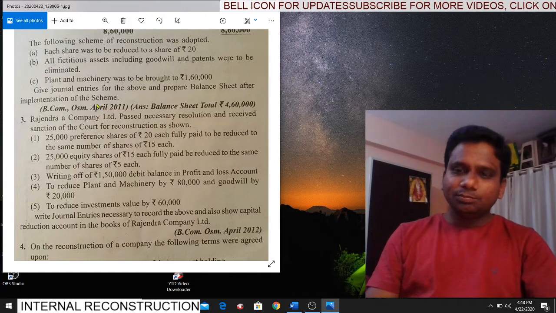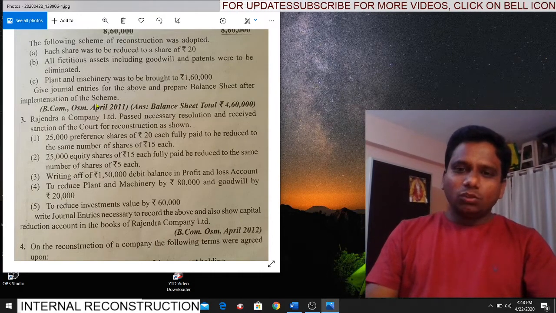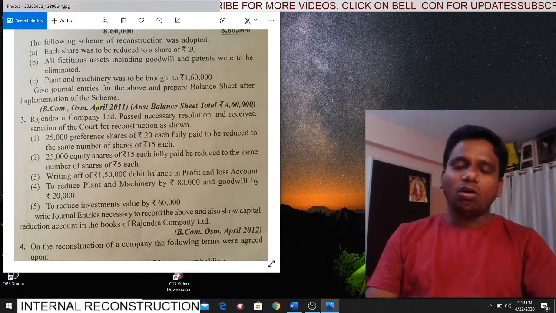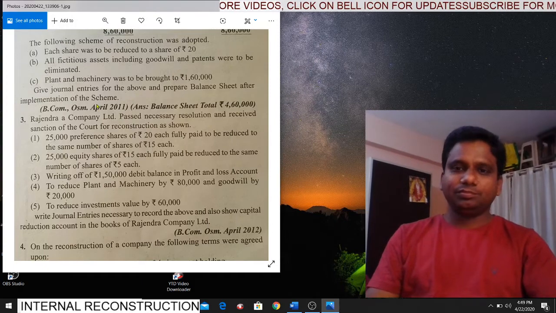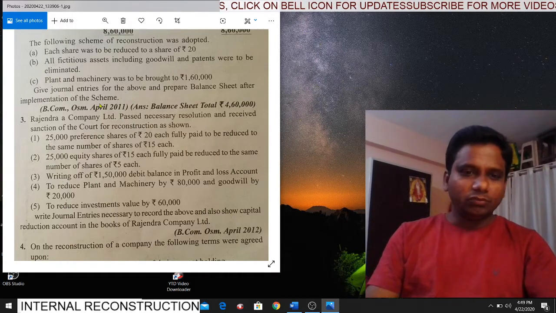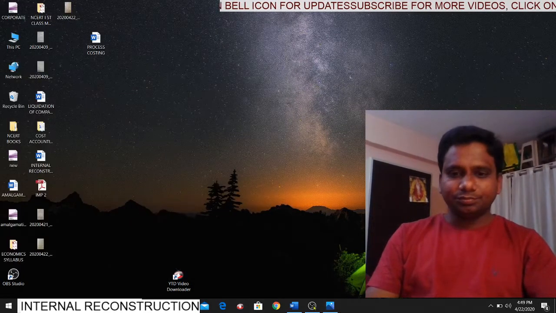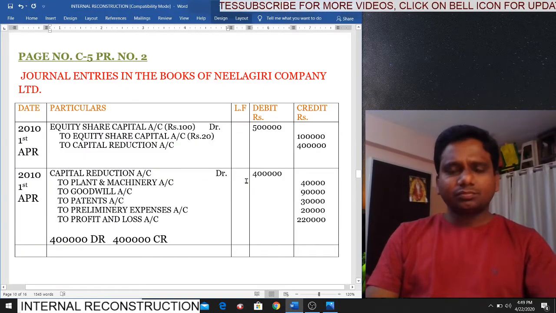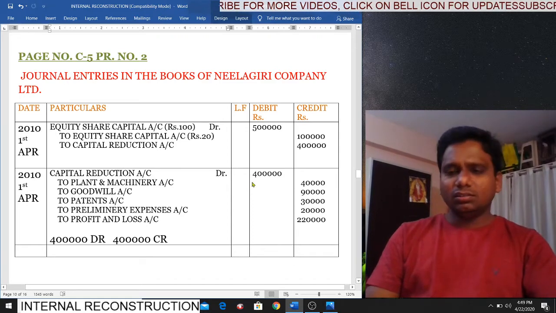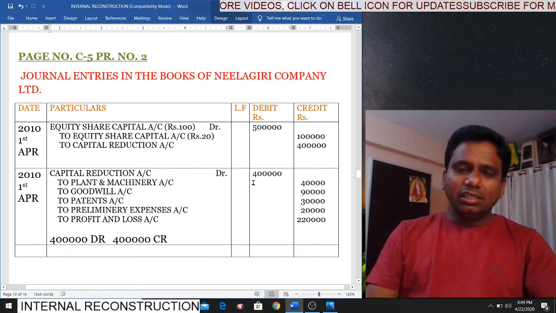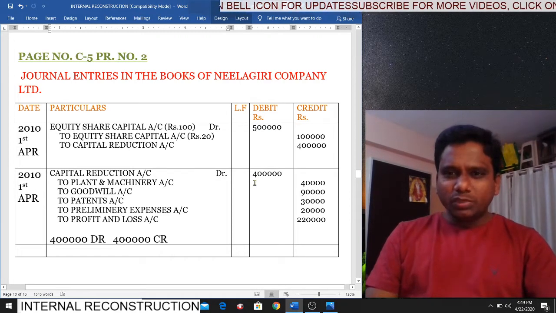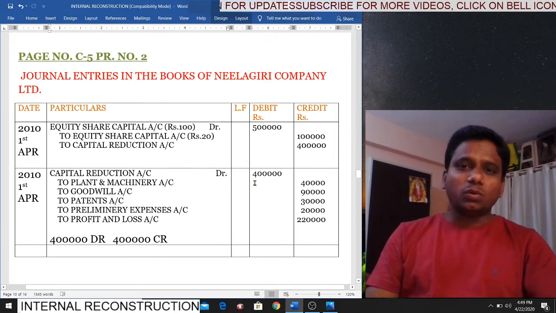Two requirements. One, preparation of journal entries. Two, preparation of balance sheet after reconstruction. Is it clear, students? Now we will try to solve the answer. See, in the examination, the problem a student faces is that he cannot understand the problem thoroughly. So many people try to solve it without understanding the problem.